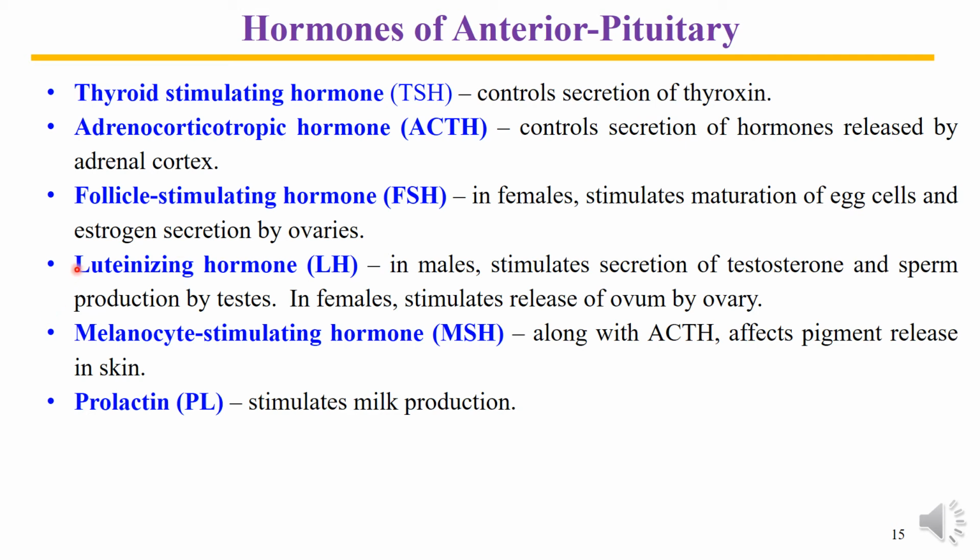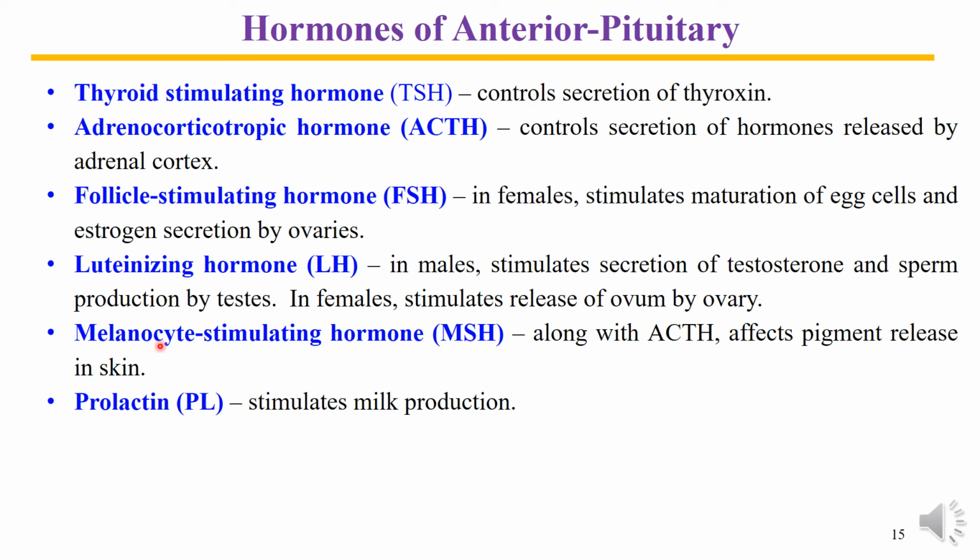Another hormone of the anterior pituitary is the luteinizing hormone. Luteinizing hormone in male stimulates the secretion of testosterone and its production by the testes, while in female it stimulates the release of ovum by ovary.